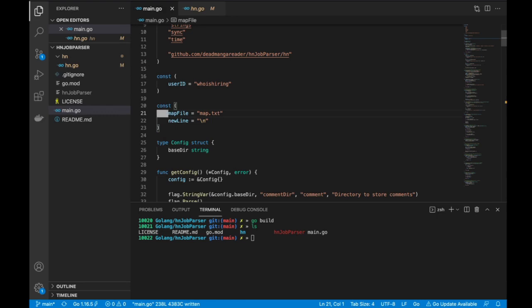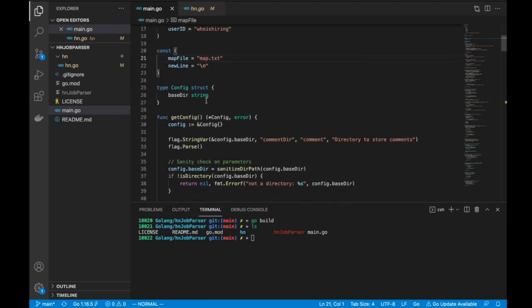That is all the mapper is going to do. It's going to keep track of all the post IDs, or all the comment IDs technically, because what I'm downloading are comments. In the next run, I am just going to filter out all those comments that I've already downloaded. That ensures that I'm only downloading comments that are new since my last run. Cool.